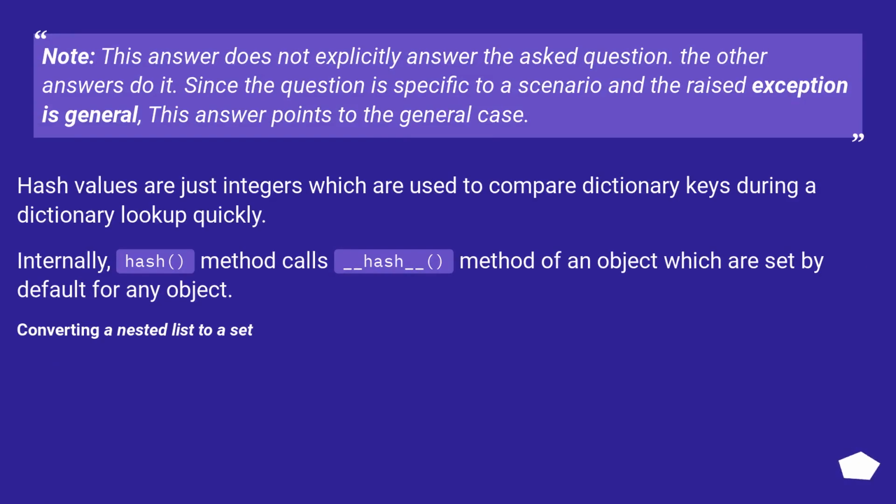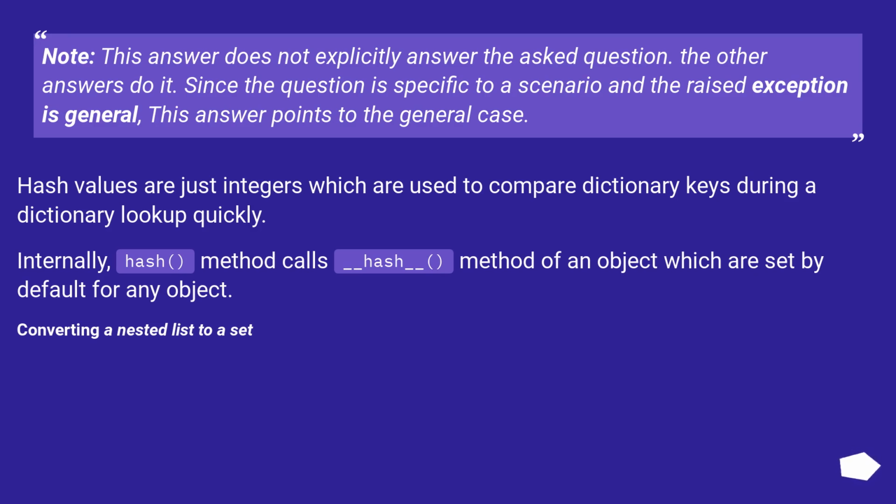Note, this answer does not explicitly answer the asked question. The other answers do it. Since the question is specific to a scenario and the raised exception is general, this answer points to the general case. Hash values are just integers which are used to compare dictionary keys quickly during a dictionary lookup. Internally, the hash() function calls the __hash__() method of an object, which is set by default for any object.